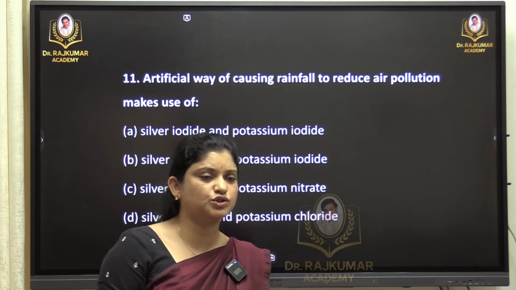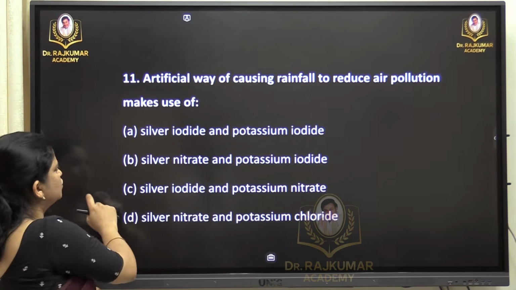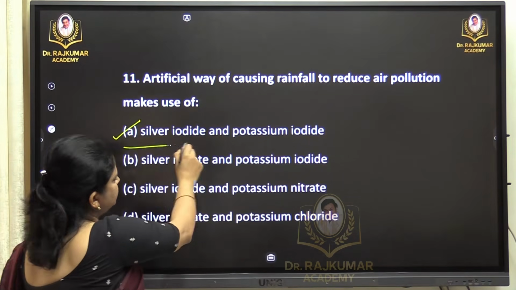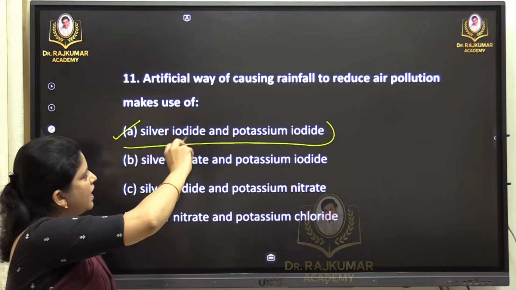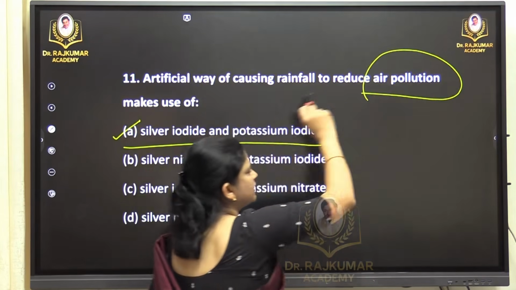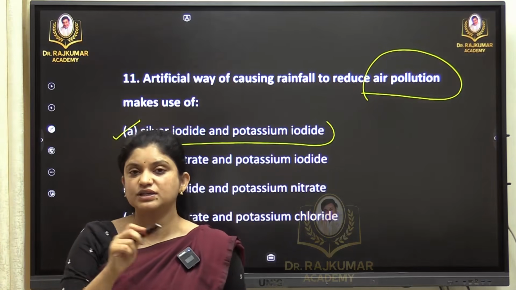It's a very factual question. Artificial way of causing rainfall to reduce air pollution makes use of silver iodide and potassium iodide. This is a basic science question, and why I told you Delhi's air pollution mattered here is that is where the question is coming from. Delhi's air pollution will be there throughout the year.